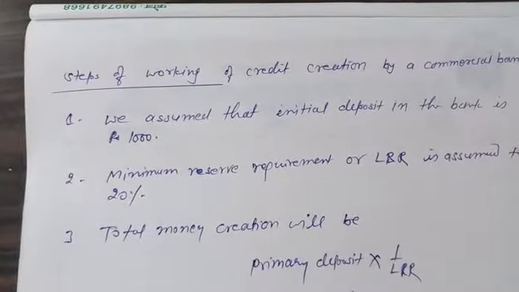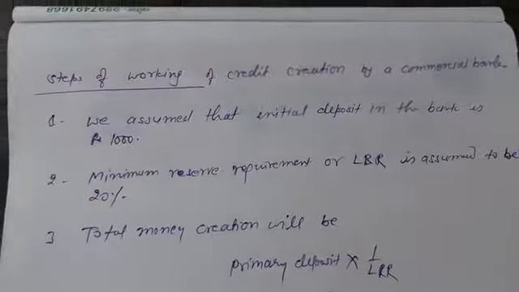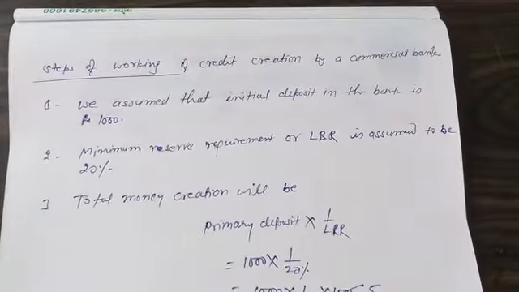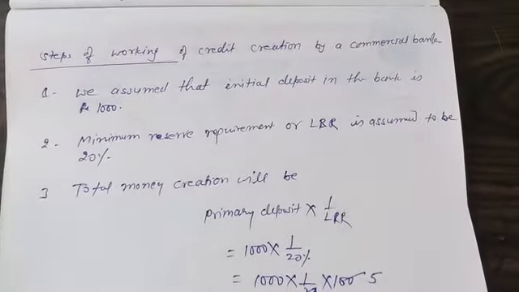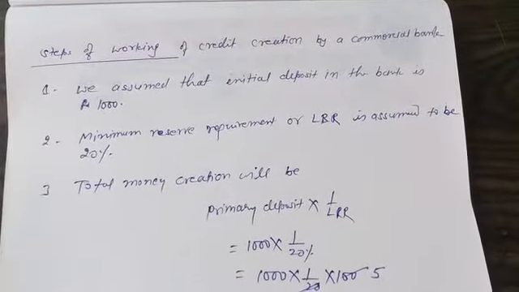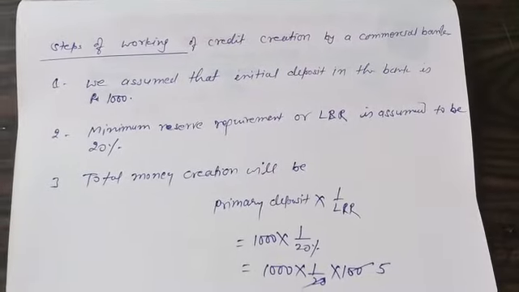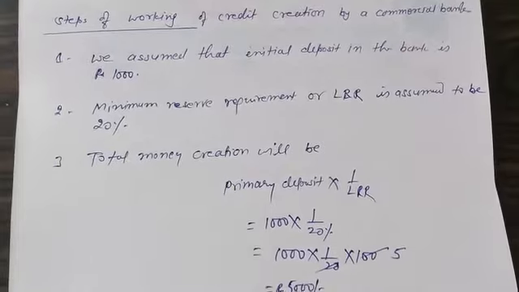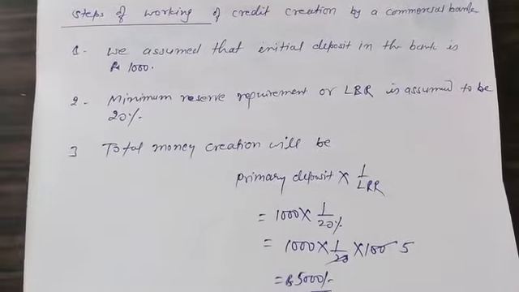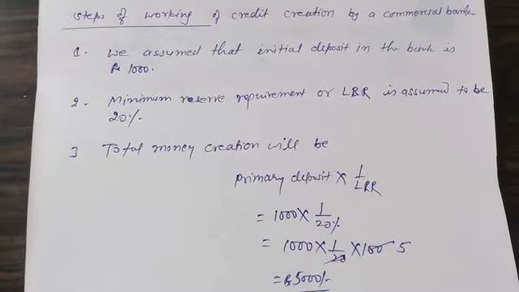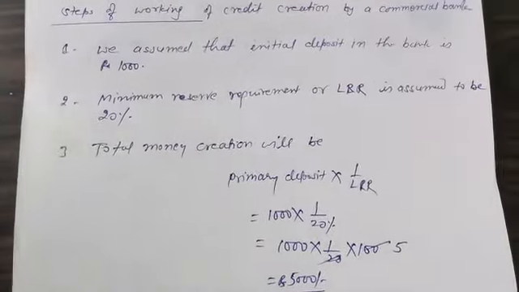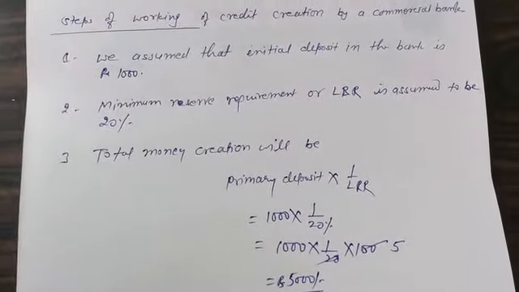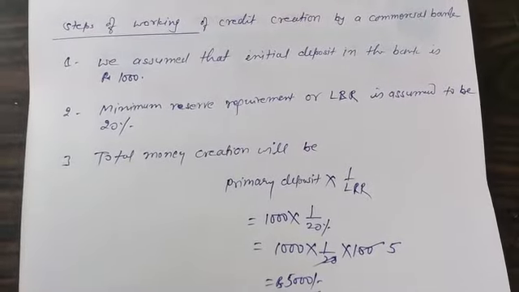Now we will know the process of how a commercial bank will create credit. Steps of working of credit creation by a commercial bank. Number 1, we assume that the initial deposit in the bank is rupees 1000 only. Second, the minimum reserve requirement or legal reserve ratio is assumed to be 20%. So we can know how much money will be created by the commercial bank. Total money creation will be primary deposit into 1 upon LRR.